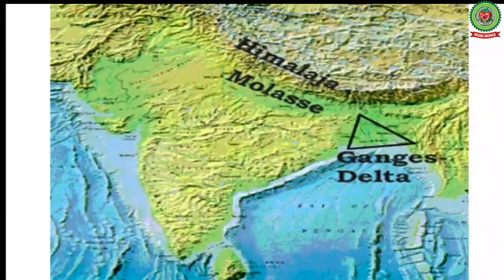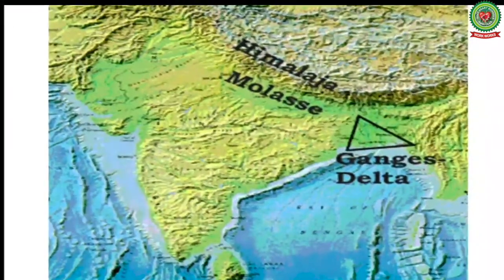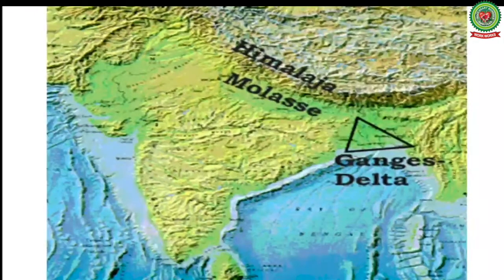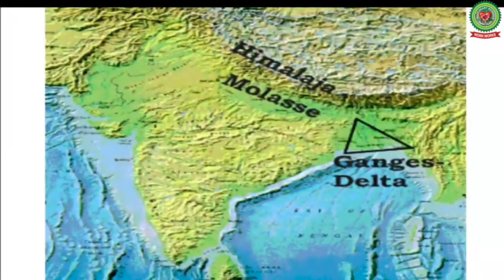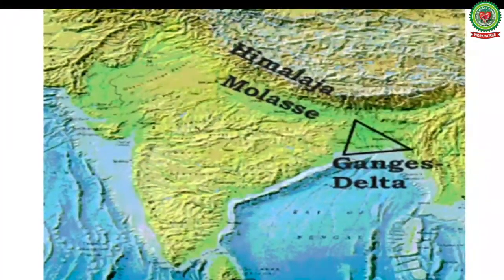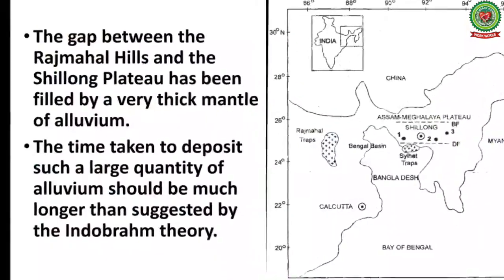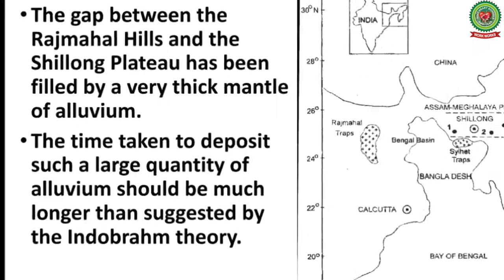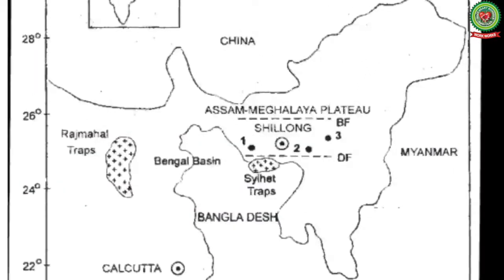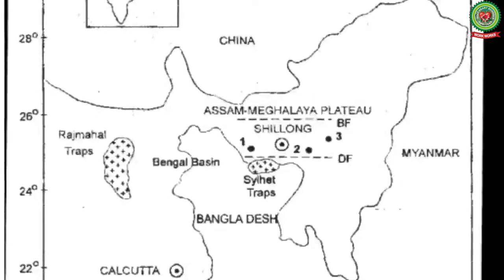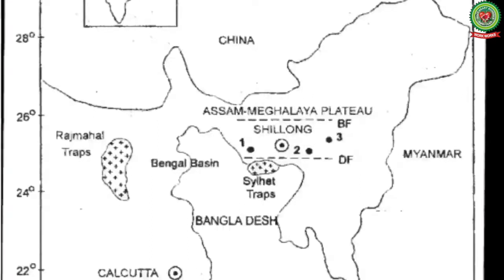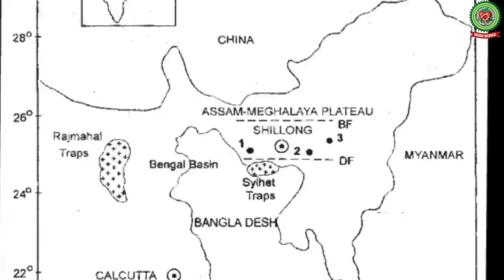The evidence furnished by the depositional history of the Ganga Delta and in Assam does not fit well with the concept of Indo-Brahm stream. The gap between the Rajmahal Hills in northern plain and the Shillong Plateau has been filled by a very thick mantle of alluvium.